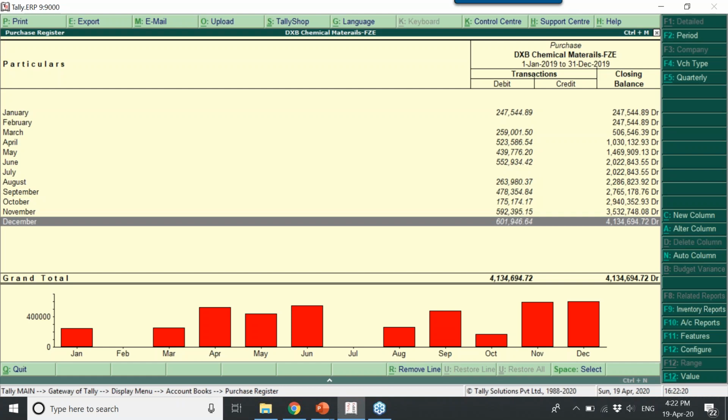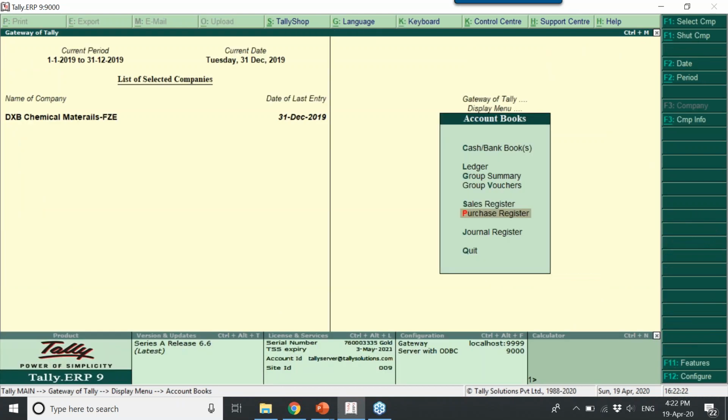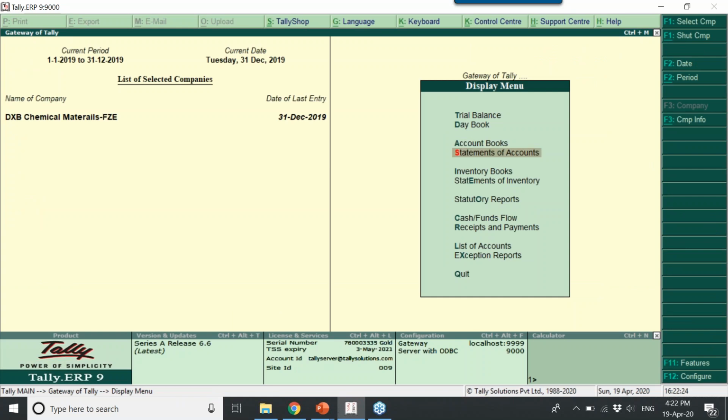Hence, it is showing under sundry debtor. So after the purchase register, next in accounting reports, we'll move to statement of account. I'm just highlighting important reports of Tally. Otherwise, Tally has got nearly 200 reports. So I'm just highlighting important accounting and inventory reports. Next is the statement of accounts.